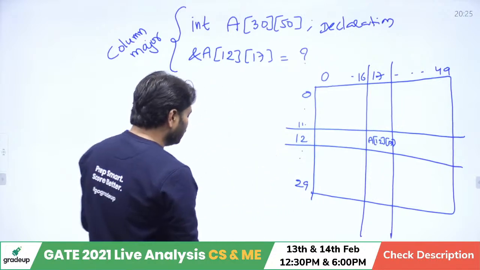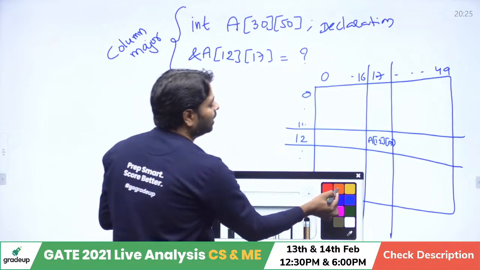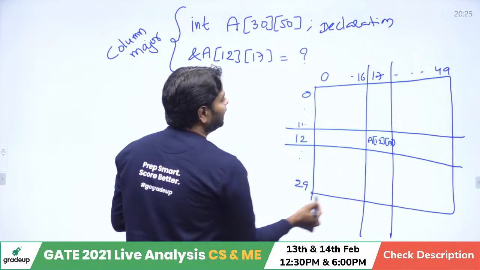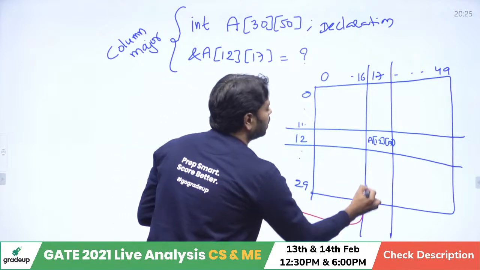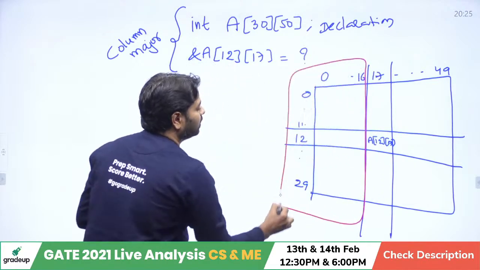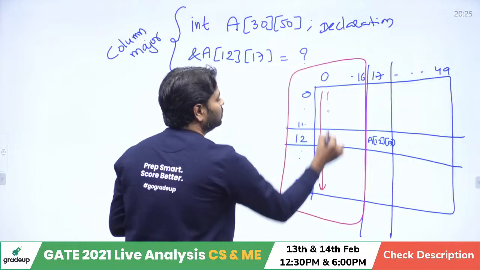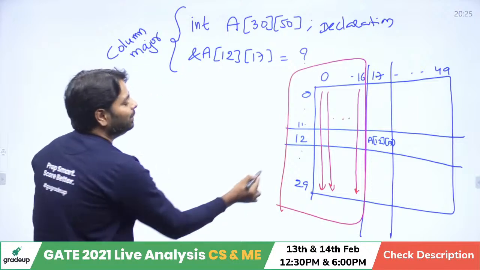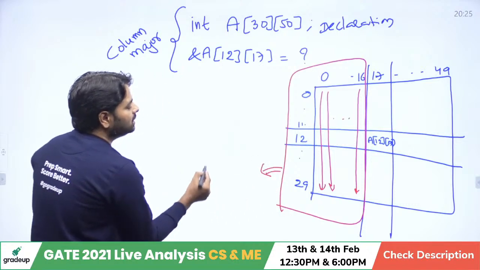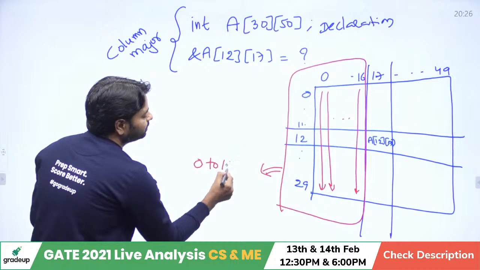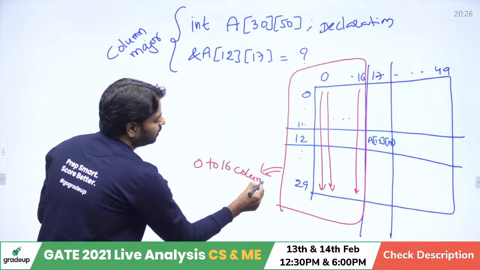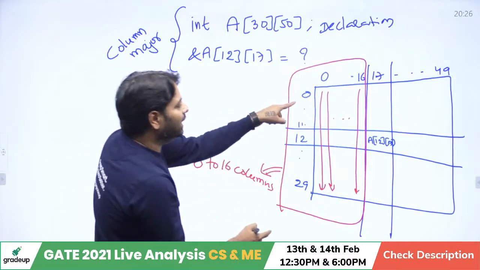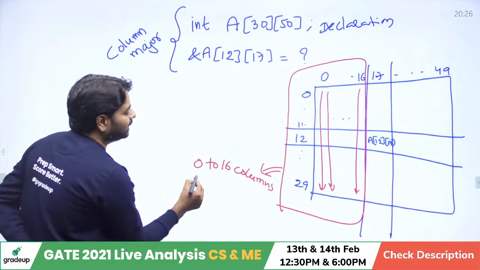So first, how do you calculate now? The calculation order changes. First you need to store all these elements because it is column major order. First you store this one, then this one, till column 16 you are going to store. So how many elements are there here? Total 0 to 16 columns, but each column has how many elements? 0 to 29, that is 30.